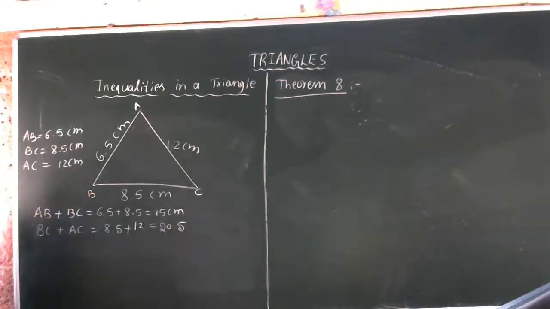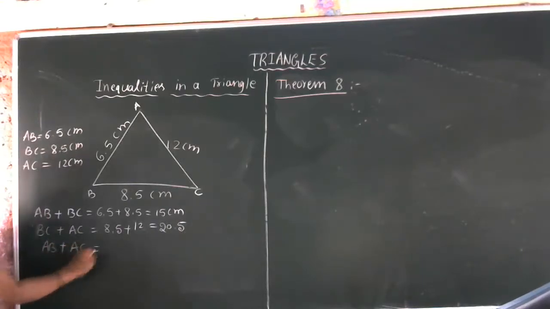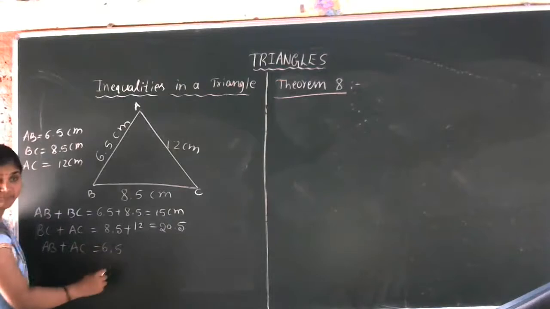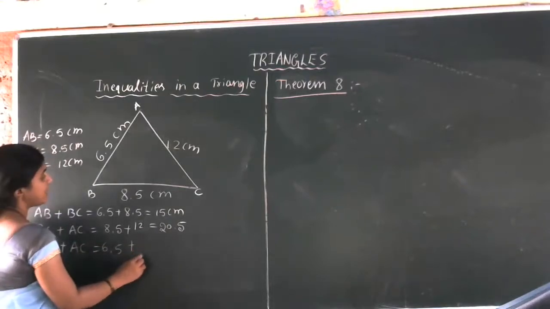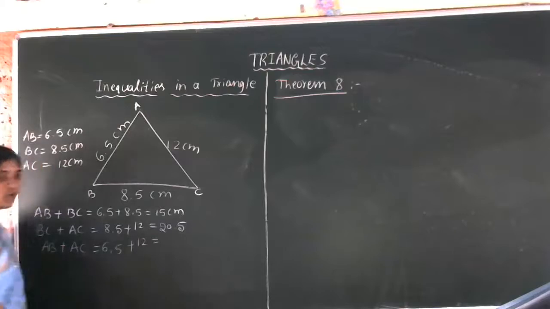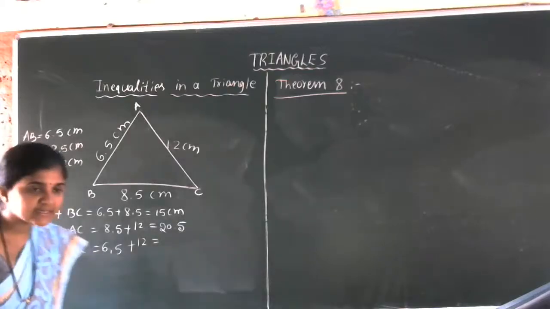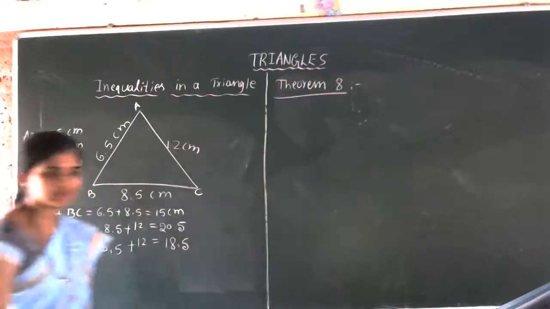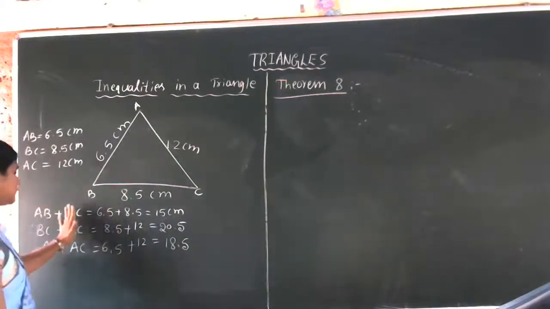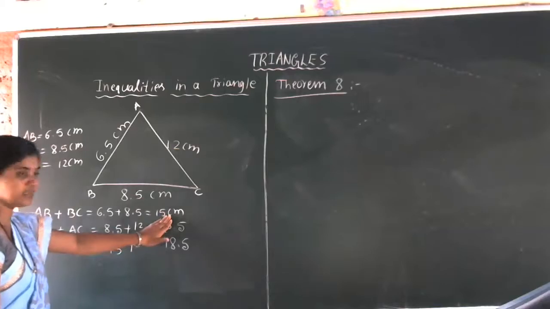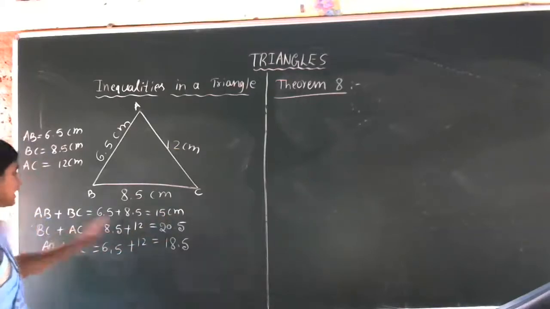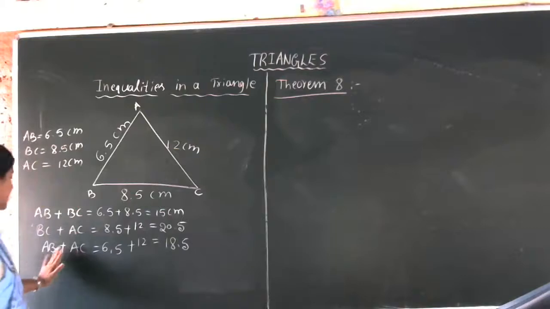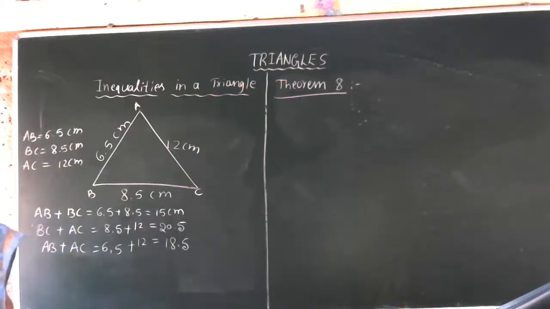Next, AB plus AC. AB is 6.5 and AC is 12 centimeter. What is the measurement here? Yes, 18.5 centimeter. When we add the two sides of the triangle, we are observing that this is 15 centimeter, this is 20.5 centimeter, and AB plus AC is 18.5 centimeter.